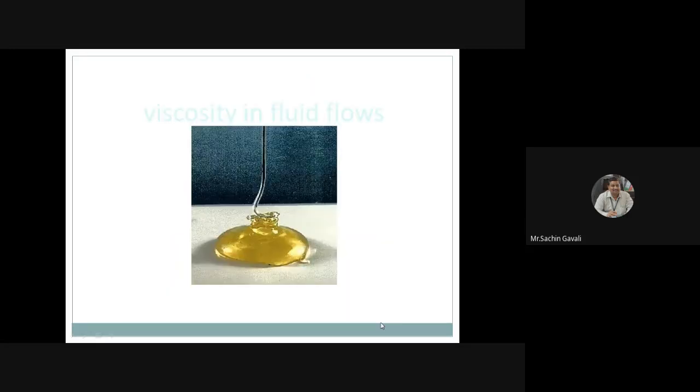Then a very important property of the fluid is called viscosity in fluid flow. We have come across the term viscosity before, and viscosity is nothing but resistance to its own flow. So if the fluid is viscous, it has more resistance to flow.